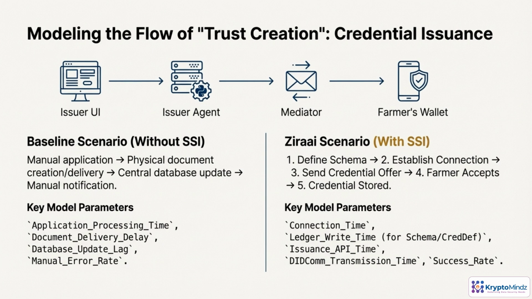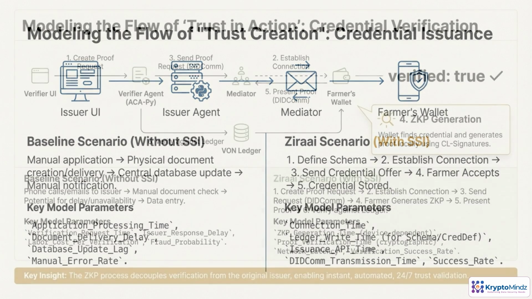Modeling the flow of trust creation. We first model the issuance phase. In a baseline scenario without SSI, this involves manual applications and physical document delivery, often plagued by error rates and database lags. In the Ziraai scenario, we track specific parameters like connection time and ledger write time as the issuer defines a schema and sends a digital credential offer directly to the farmer's mobile wallet.